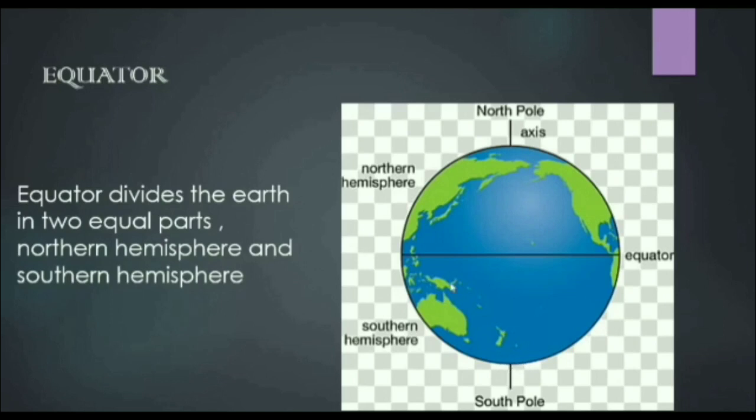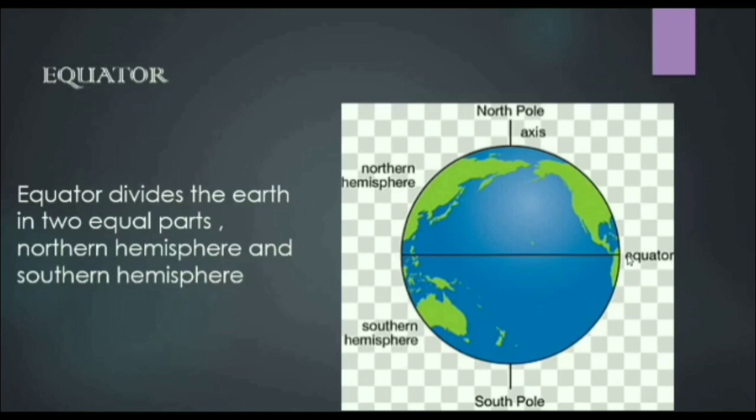Now come to the equator. After we have got 2 reference points, the North Pole and the South Pole, we got the equator. What is the equator then? The equator is an imaginary line that divides the Earth into 2 equal halves, or equal hemispheres.